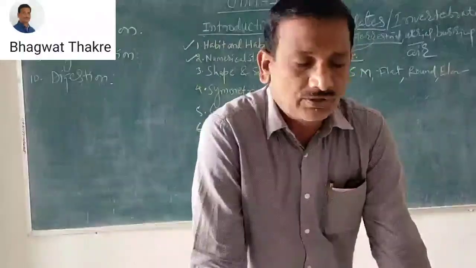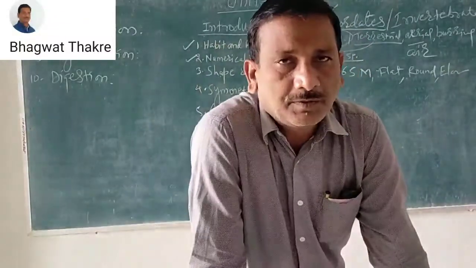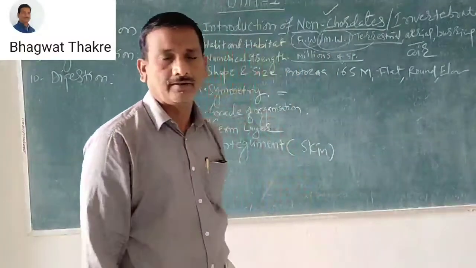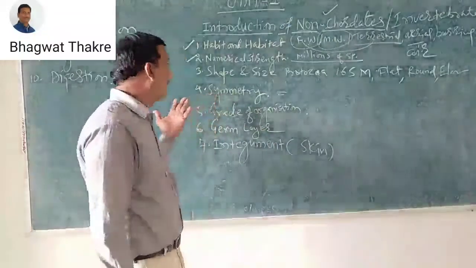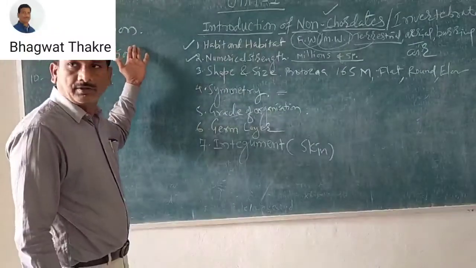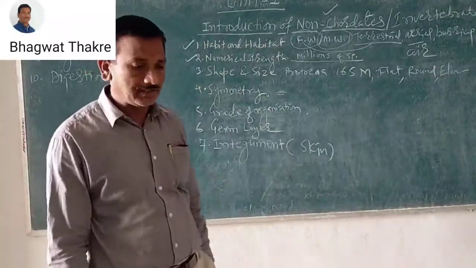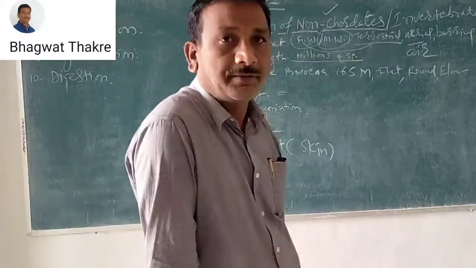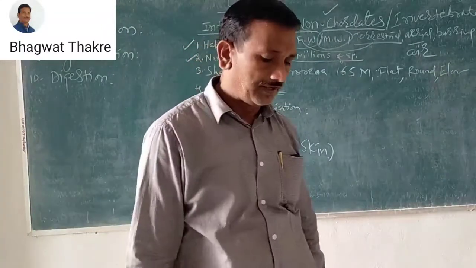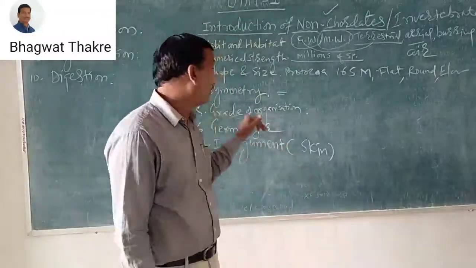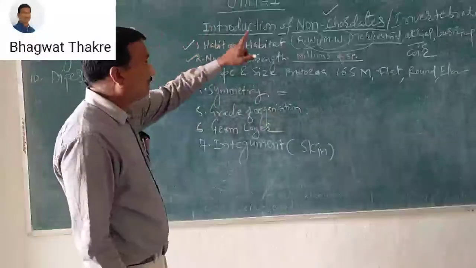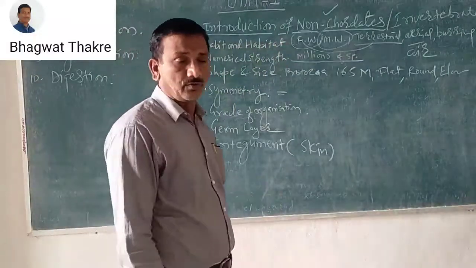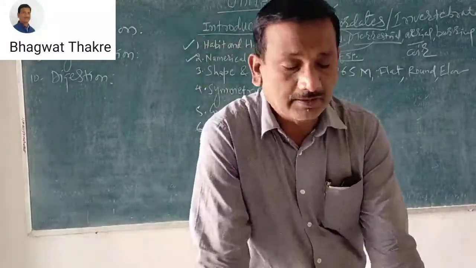Locomotion is the transfer from one place to another for food, feeding, and a suitable environment, or for breeding. That is the purpose of locomotion. Some non-chordates also move from one place to another.